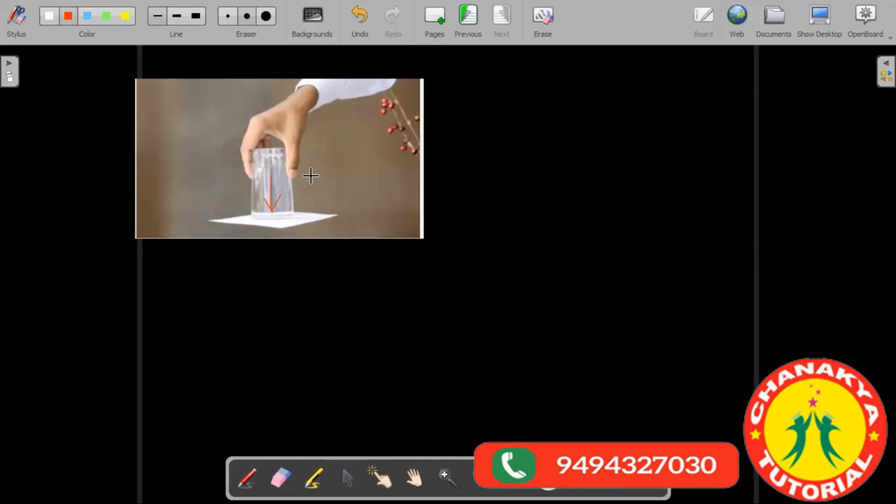But as we discussed, atmospheric pressure exerts in all directions. So can I expect the atmospheric pressure to be pushing this paper upward? Yes, sir. So it is the atmospheric pressure which is pushing this paper upward. And it is the gravity which is pulling it downward.